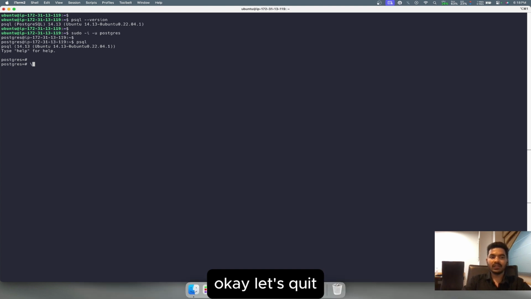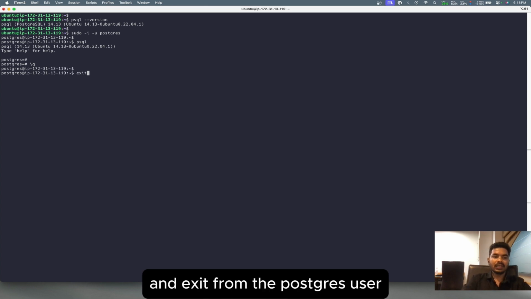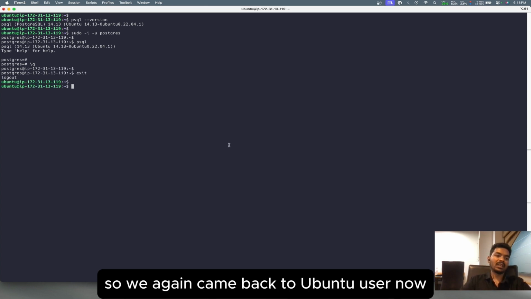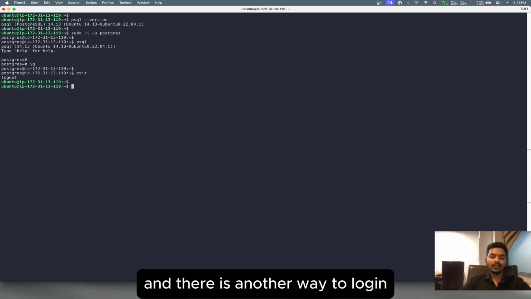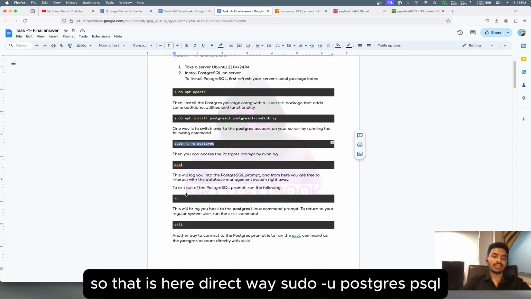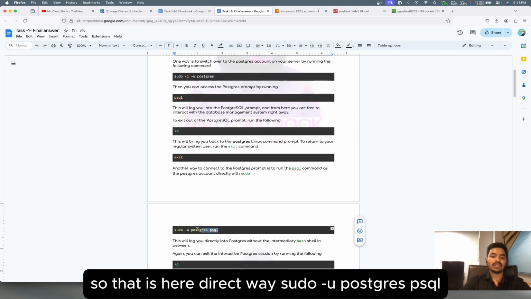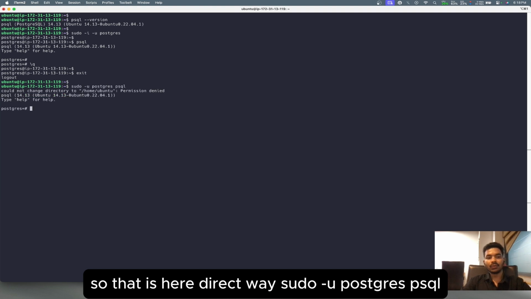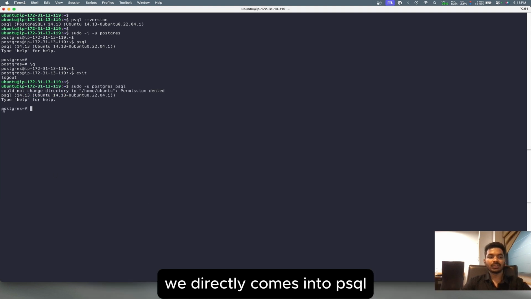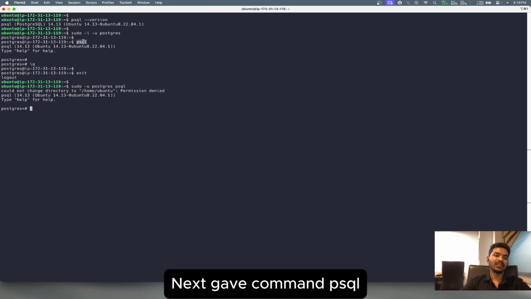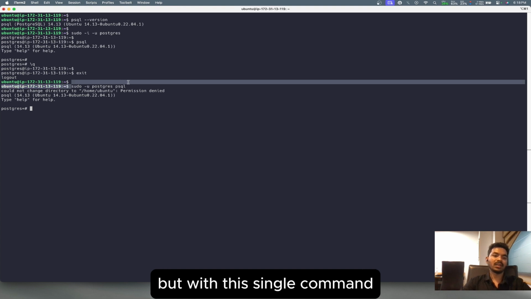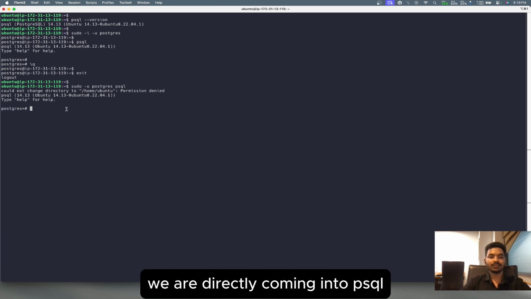Okay, let's quit. So \q, enter, and exit from Postgres as well. So we came back to the Ubuntu user now, and there is another way to log in. That is the direct way: sudo -u postgres psql. You can see that before, we first came to Postgres and next gave this command, but with this single command we are directly coming into Postgres.